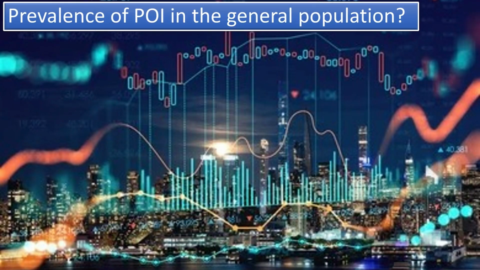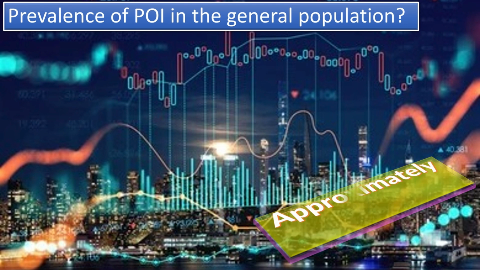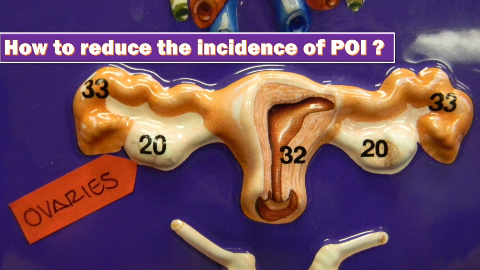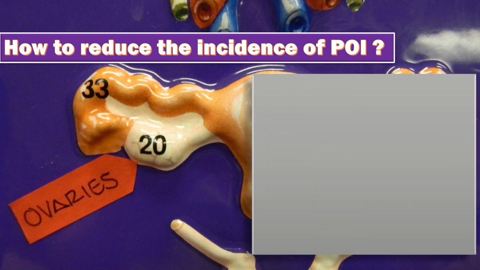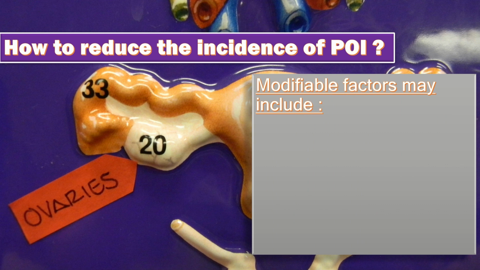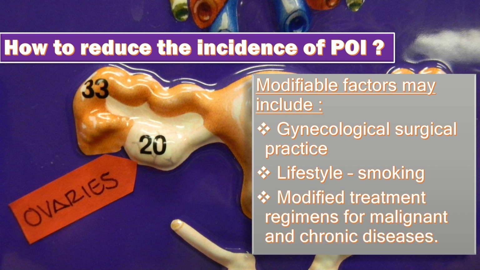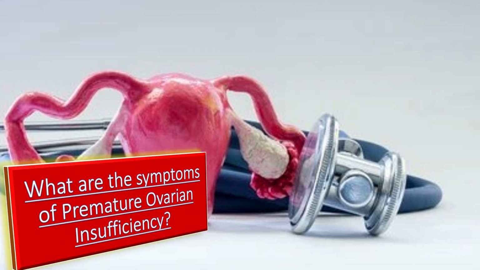What is the prevalence of premature ovarian insufficiency in the general population? It is approximately 1%. Population characteristics such as ethnicity may affect the prevalence. In view of the long-term health consequences of premature ovarian insufficiency, efforts should be made to reduce the incidence of POI. Modifiable factors include gynecological surgical practice, lifestyle changes like quitting smoking, and modifiable treatment regimens for malignant and chronic diseases.